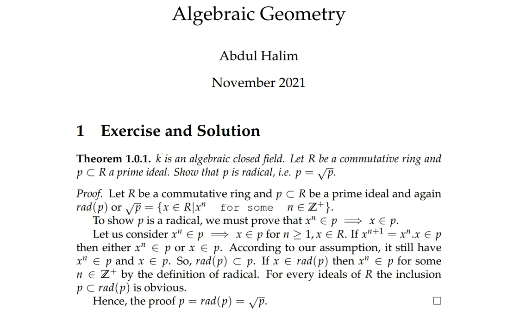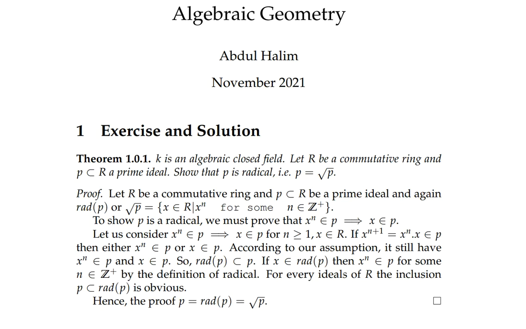Yes, so the radical of P is a subset of P, the prime ideal. If X belongs to the radical of the prime ideal, then X^n belongs to P for some positive integer n by the definition of a radical.